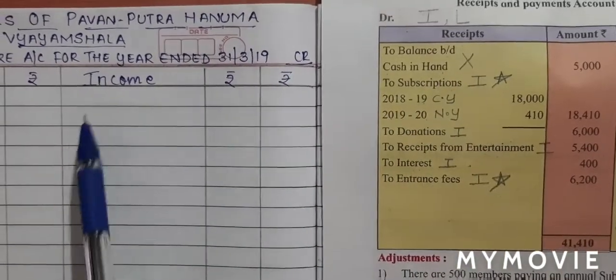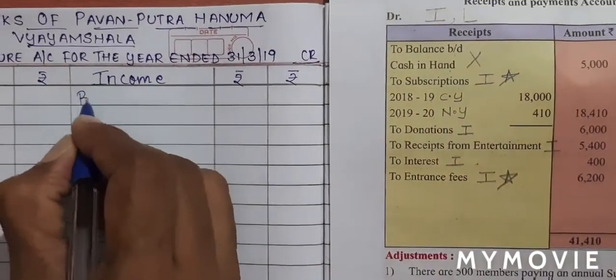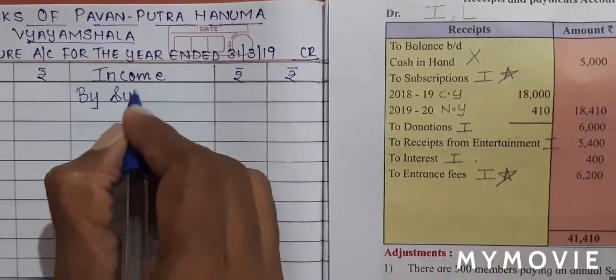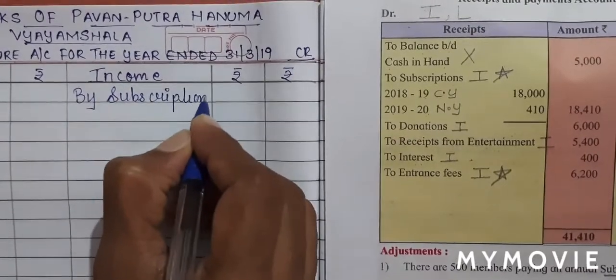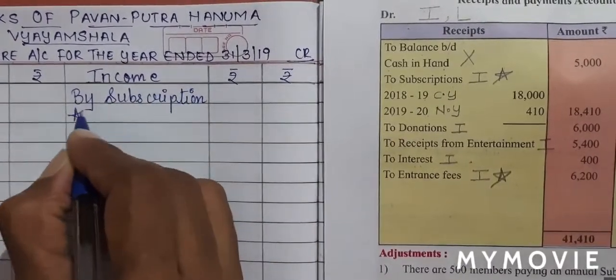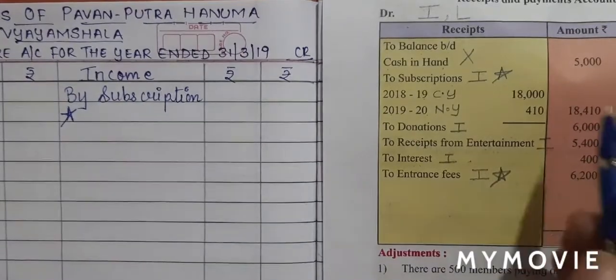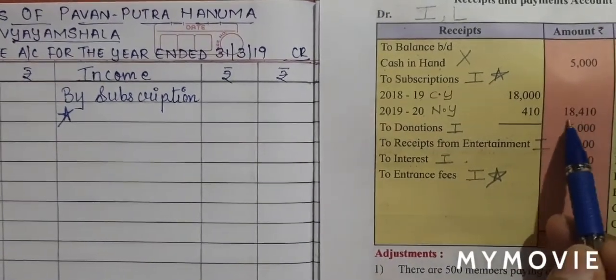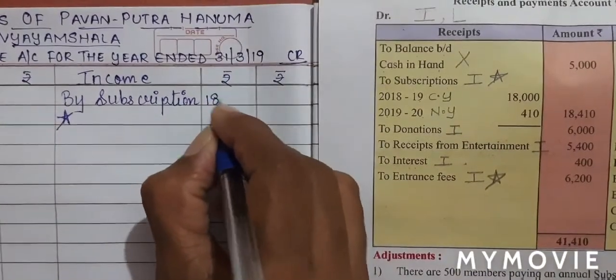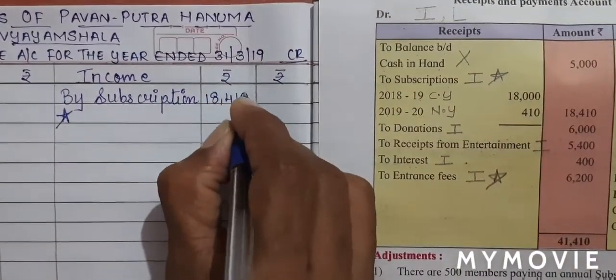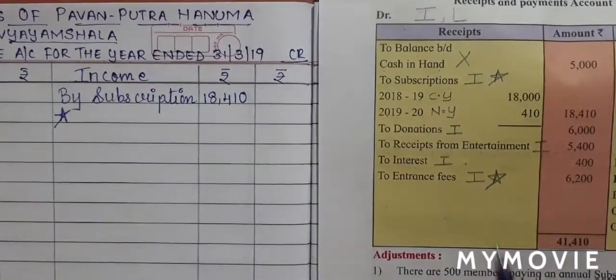So I will write it on the income side. By subscription, there is a star. So I'll write the amount in the inner column. I will write the amount which is in the amount column. Okay. So 18,410 in the inner column.